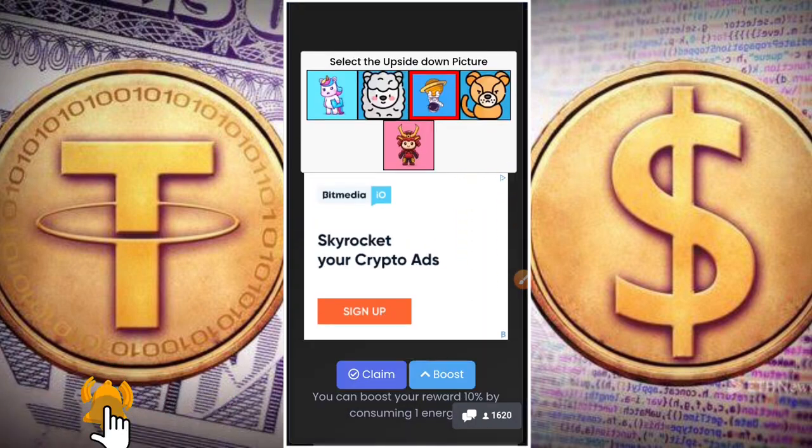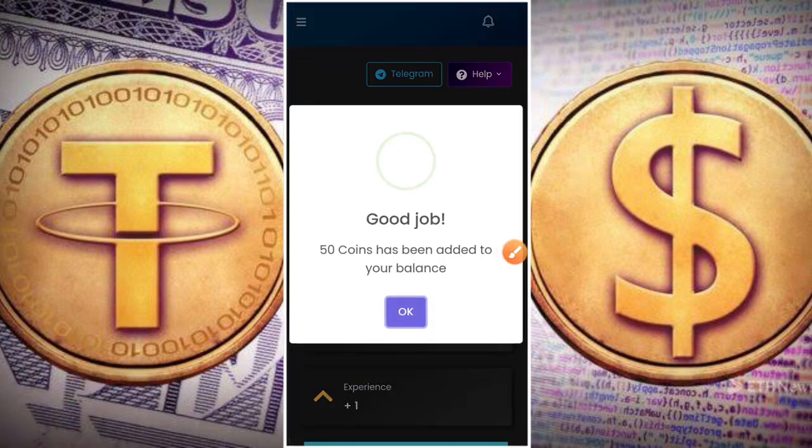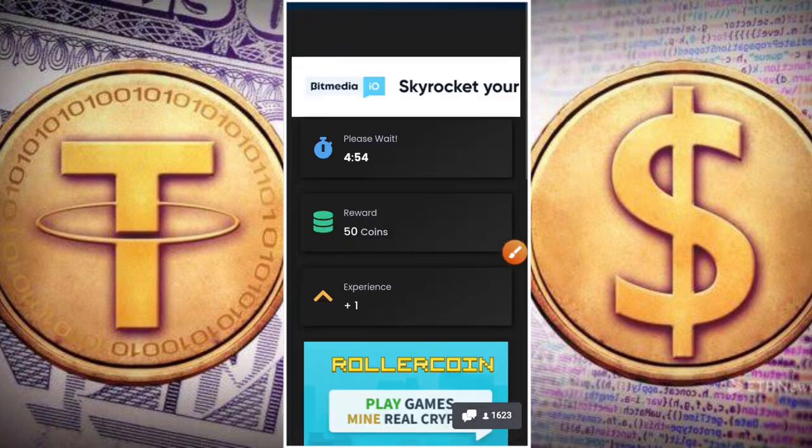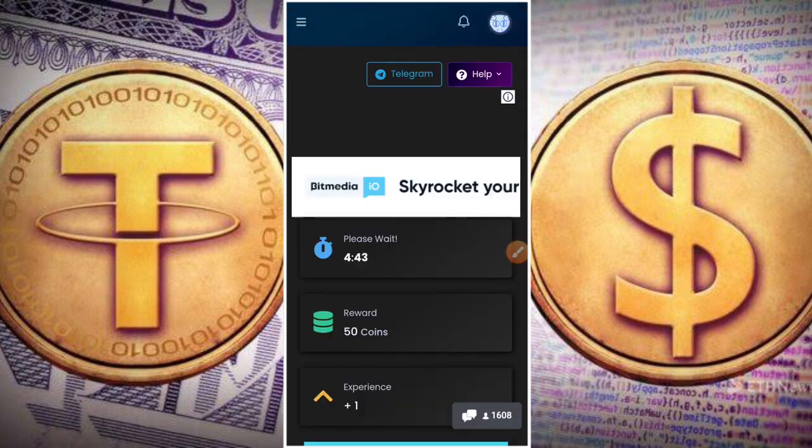All right, so once I'm done with that, click on this claim button right here now, and let's see what I made. You can see here that it says 50 coins has been added to your balance, so click on OK now. So now you can come back and do this every 5 minutes, and this is unlimited. Okay, so that's the number one where you can actually make some free coins here.